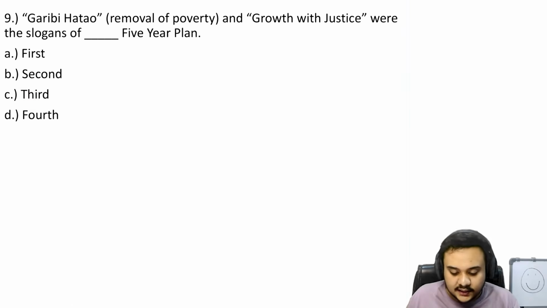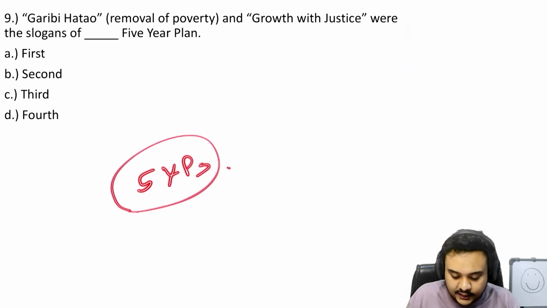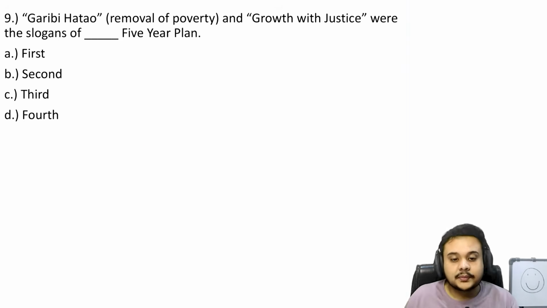So then we see the Garibi Hatao question. The 5 year plans are a very, very important topic. You have to do the 5 year plans no matter what, each and every one of them from the first to the last one. I have obviously included them in the Indian economy notes in detail. I have made a table for all the 5 year plans and all the important keywords and all the important things that were mentioned in those 5 year plans.